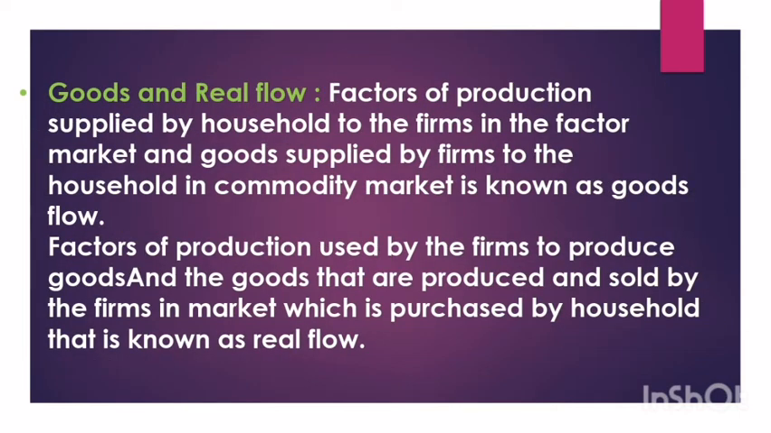Okay, the last term, that is goods and real flow. Here there are two flows. Let us see factors of production when it is supplied by household to the firms in the factor market, and when the goods are supplied by the firms to the household in the commodity market, it is goods flow. It is nothing but whenever the factors of production are supplied, it is a flow of goods. Whenever the commodities are supplied, it is a goods flow.